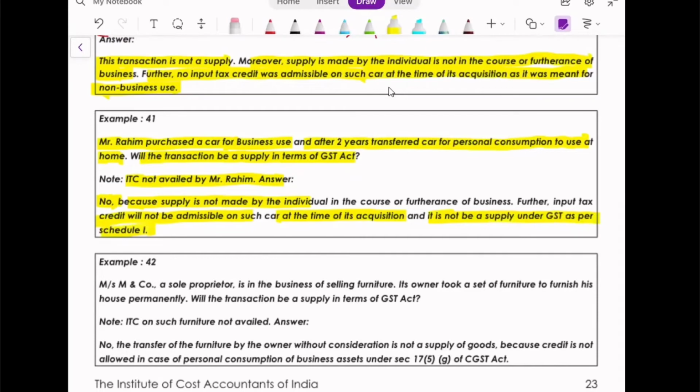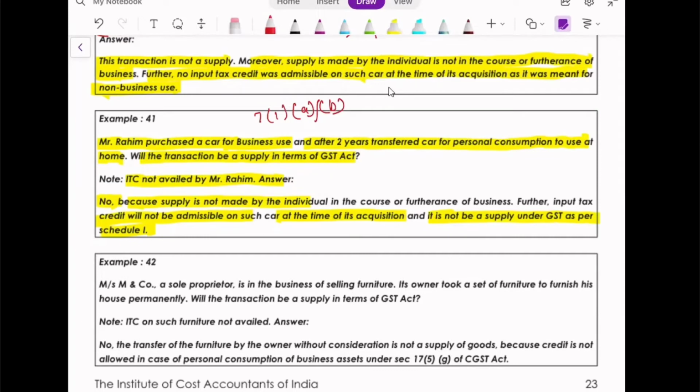Correct. But will it be a supply as per any other sections? I'm saying, will it be taxable as per section 7, subsection 1, clause A or anything else? Do you guys have any idea on this?